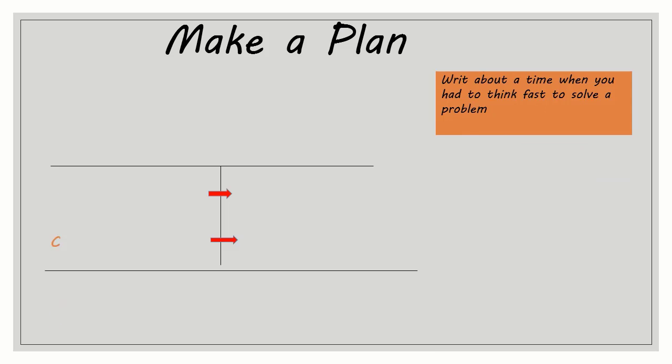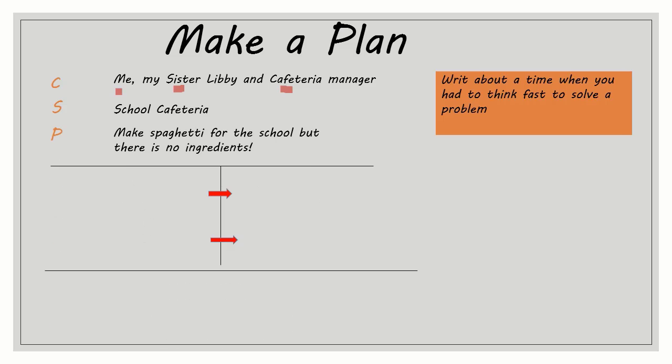Now, in order to make the plan according to this prompt, the start of my story will deal with the CSP. CSP stands for character, setting, and problem. For the characters, I'll have me as the main character, my sister, and the cafeteria manager. Then for the setting, I have chosen the school cafeteria, and for the problem, we want to make spaghetti for the school lunch, but we don't have ingredients. So this is going to be my first paragraph, where I'll introduce all these three things in the story.